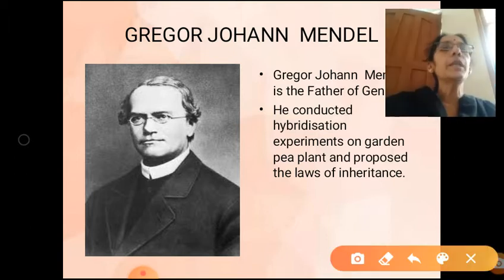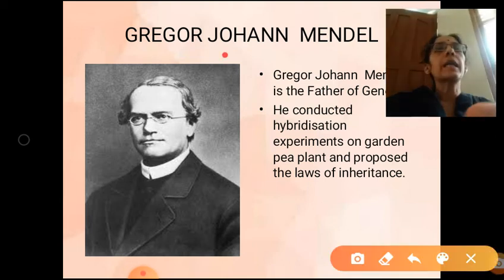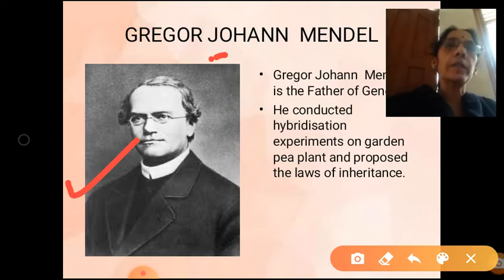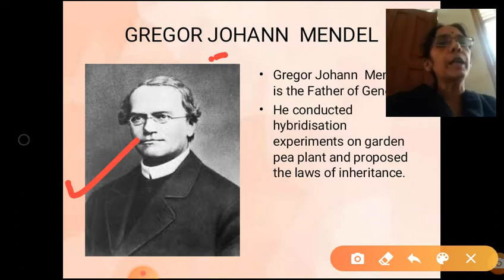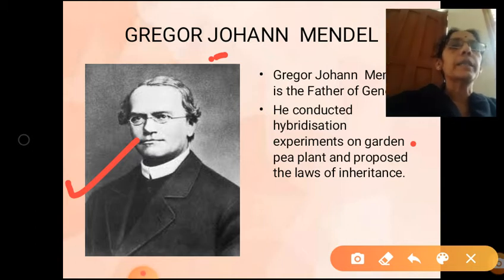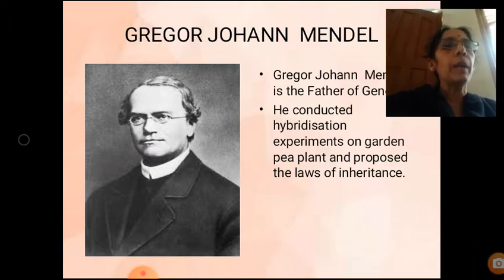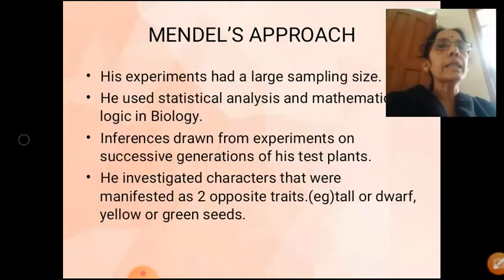Now the study of genetics was started by a scientist, John Gregor Mendel. He is considered to be the father of genetics, and he conducted several experiments on a particular plant called garden pea plant, or Pisum sativum. He conducted several experiments in a particular plant. The name of the plant is garden pea plant. Its scientific name is Pisum sativum.